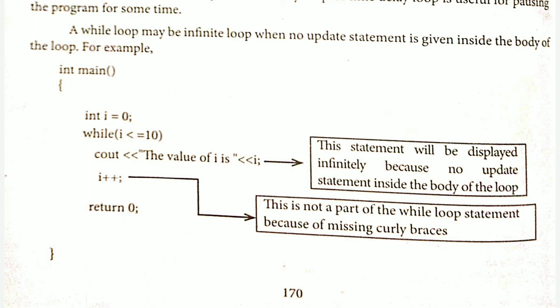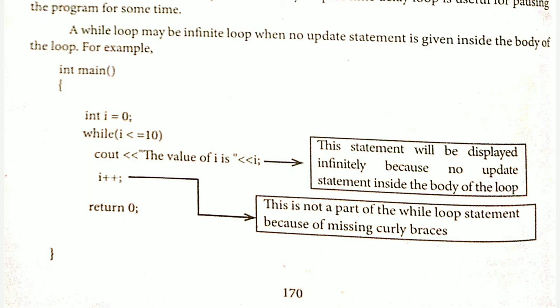Okay, so next, this is not a part of the while loop statement because it is missing the curly brackets. When the curly bracket is not present, then it will take the next statement alone as the body of the loop.